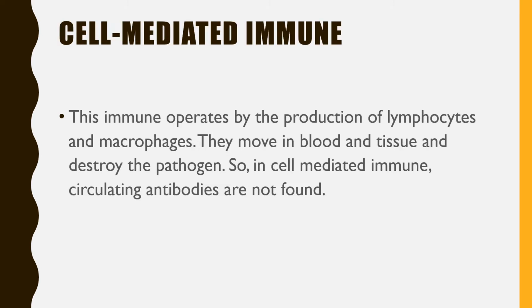And the second type of immune system is the cell mediated immune system, and this operates by the production of lymphocyte cells. You can keep in mind that lymphocytes and macrophages are the cells. So this is operated by the production of some specific cells. These cells move in the blood and the tissues and destroy the pathogen. So in the cell mediated immune system, circulating antibodies are not found. They are not based on antibody production, they are based on the production of cells.